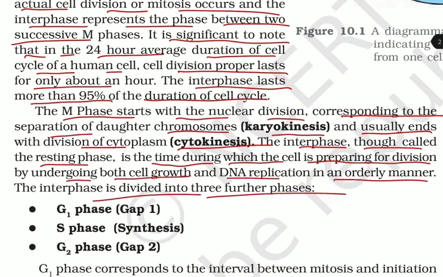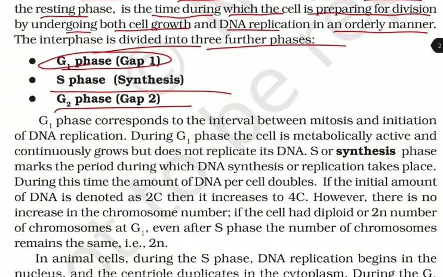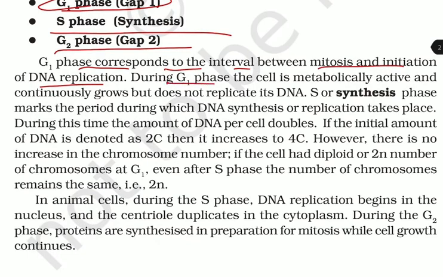The interphase is divided into three further phases. First of all, the G1 phase, that is gap 1 phase, second, S phase, that is synthesis phase, and third, G2 phase, that is gap 2 phase. G1 phase corresponds to the interval between the mitosis and the initiation of DNA replication. During the G1 phase, the cell is metabolically active and continuously grows but does not replicate its DNA.